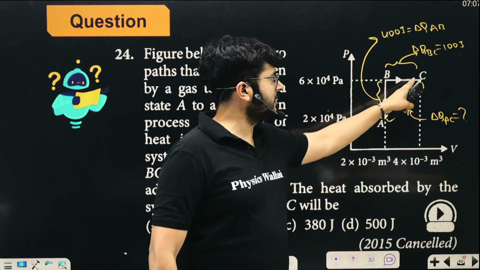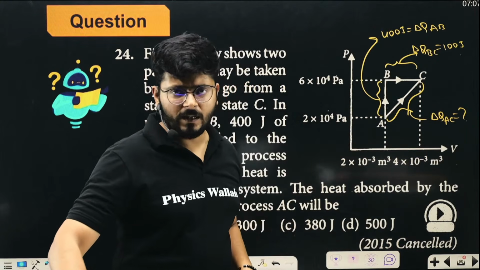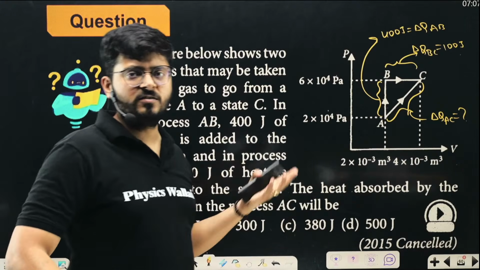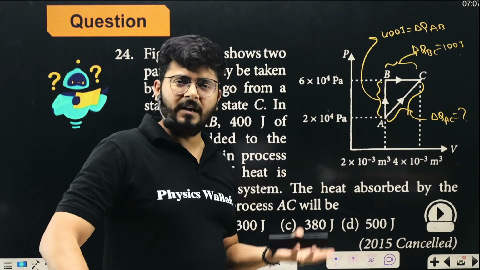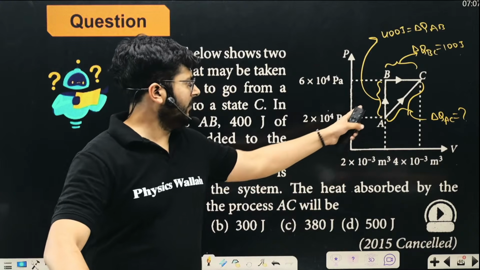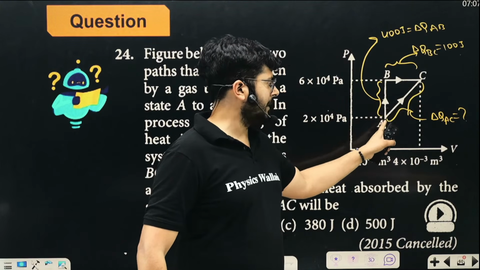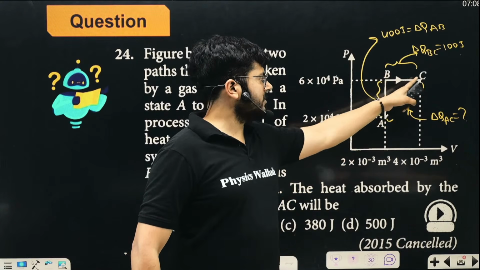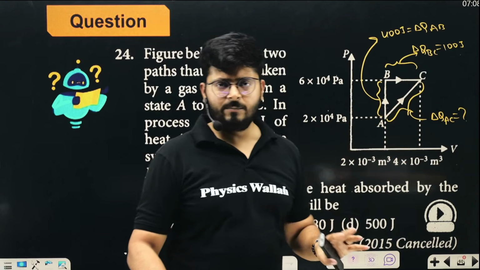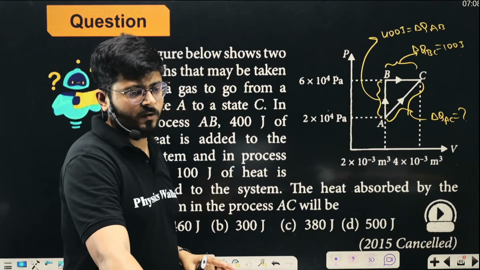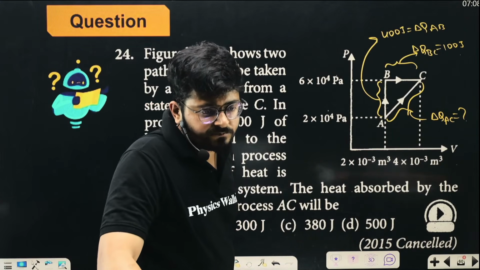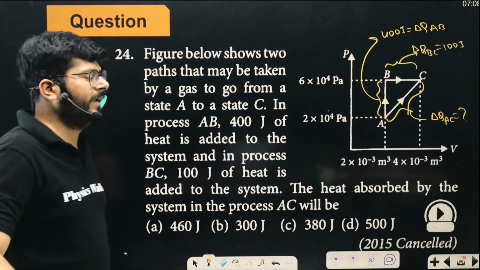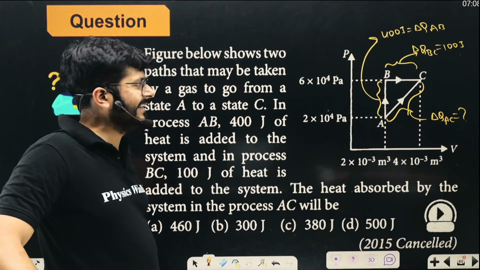But if you follow this path, the same amount of heat will not be required, because heat required in a certain process depends on the path you have taken. Even if the end thermodynamic states, A and C, are the same, these two processes will not require the same amount of heat. We can calculate those things.